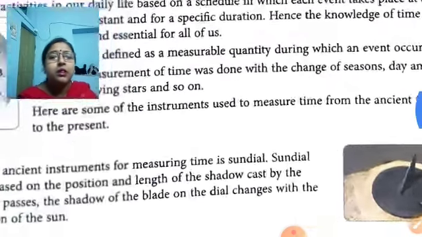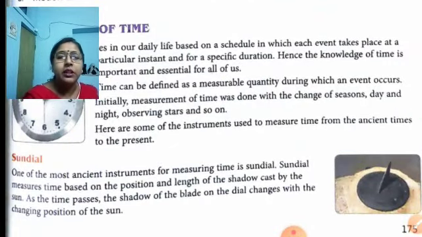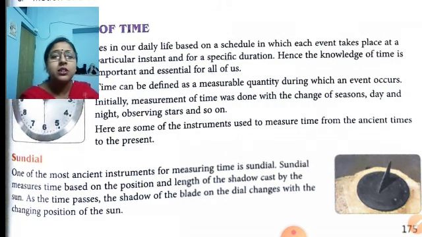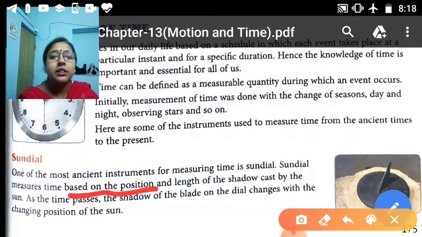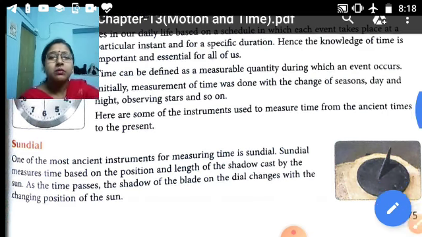So a sundial is used to measure time based on the position and the length of the shadow cast by the sun. Underline this line. As time passes, the shadow of the blade on the dial changes with the changing position of the sun. And remember, the sun rises from the east and sets in the west. On the basis of this, the position of the shadow also changes due to the changing position of the sun. So the sundial is based on that property.